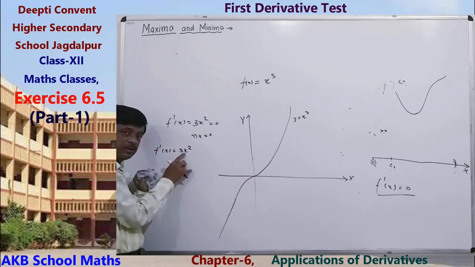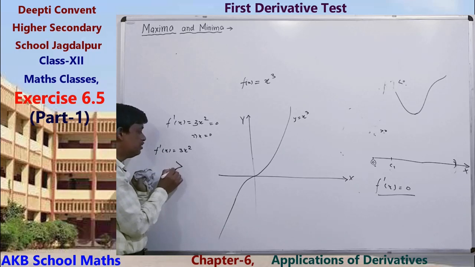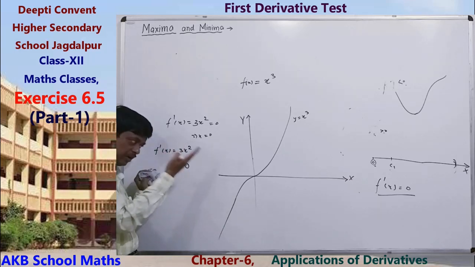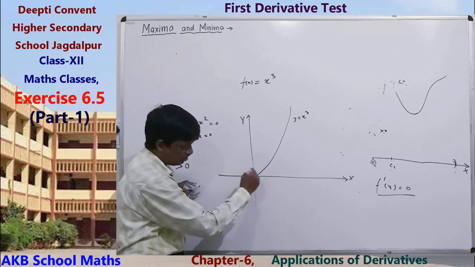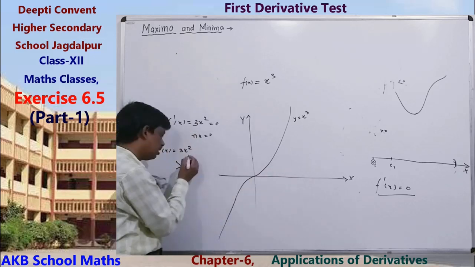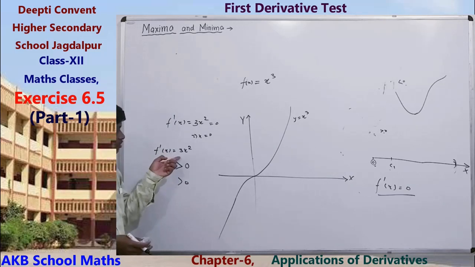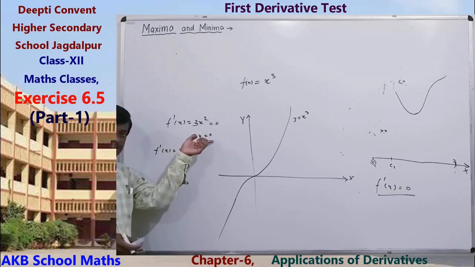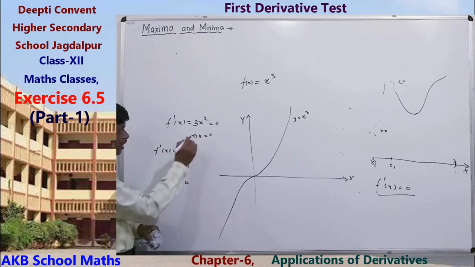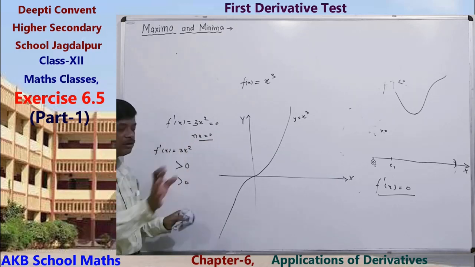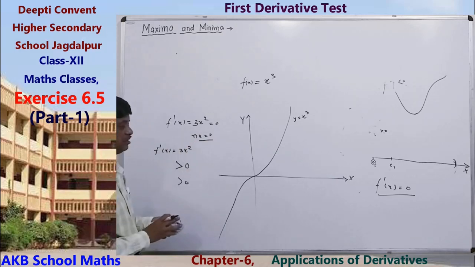Because of x square, value of the derivative will be greater than 0 for negative value also. Also for right side, positive value, also greater than 0. That is, there will be no change of sign whenever we go through the point 0. So at x equal to 0, function is neither maximum nor minimum. Clear?